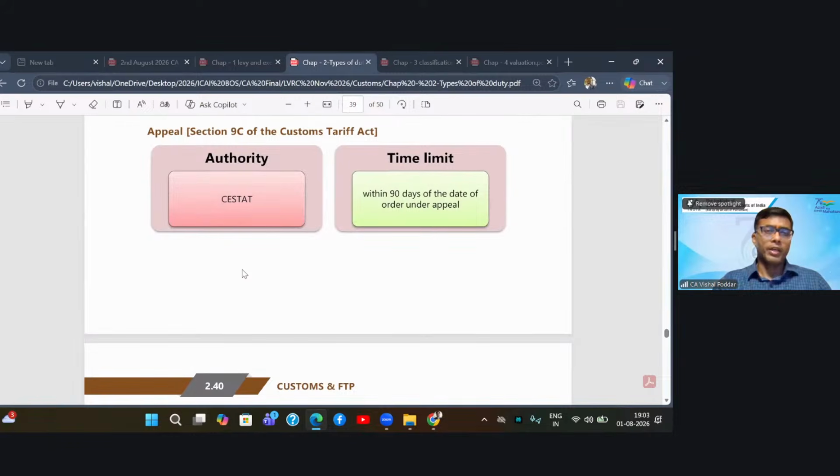Now, appeal. Let us say the government has levied the duty and you want to appeal against that. You have to go to the tribunal, which is the Customs, Central Excise and Service Tax Appellate Tribunal. The time limit is within 90 days of the date of the order under appeal.